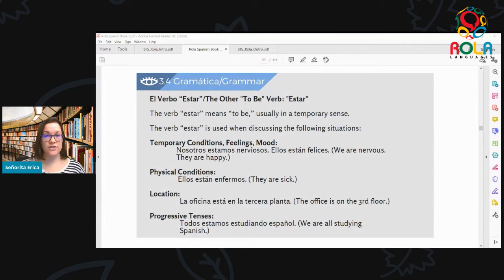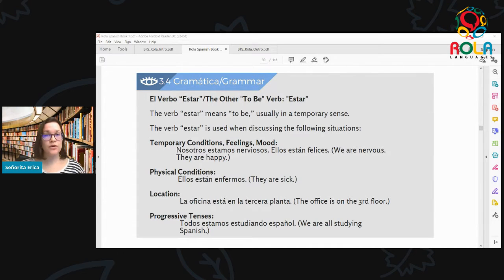We have location is also one of the big uses of the verb estar, because again, in general, most of us are moving from place to place. We're at home, we're at work, we're at the store, wherever. So we're not in one place permanently. So therefore, we don't use ser with location. We use estar.